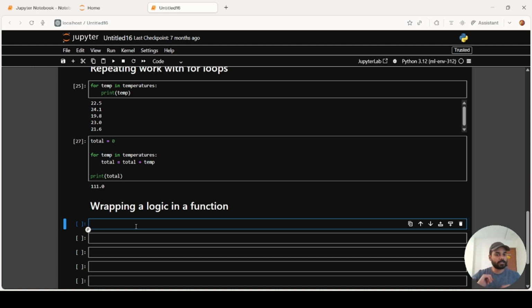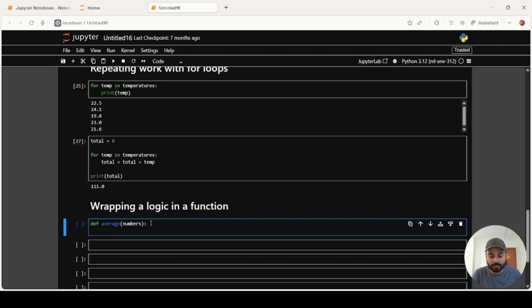Let's start with a very simple one. For that, we start the code with def. So def average of numbers. Average is the function. We are defining a function named average, and inside it we have numbers, and a colon, which you need to remember. So what does this function return? This function returns the sum of numbers divided by the len of numbers.